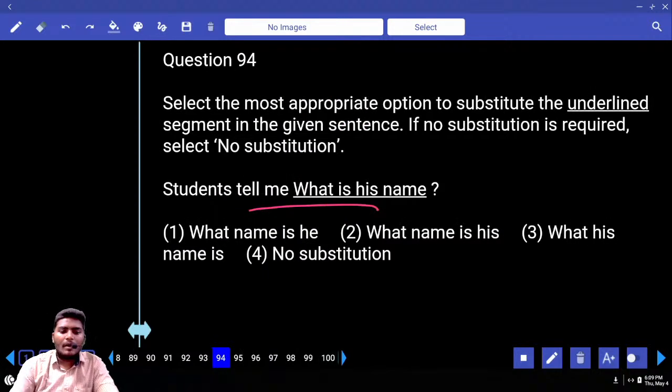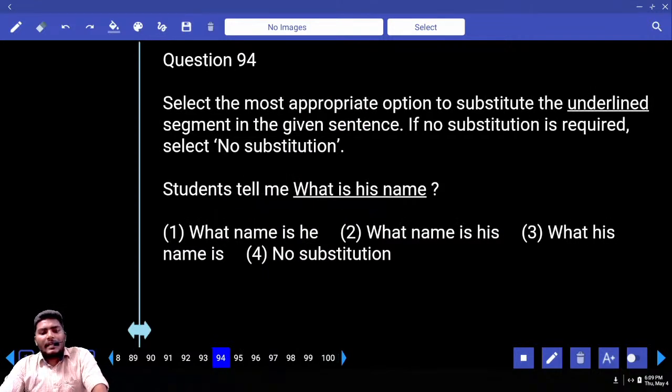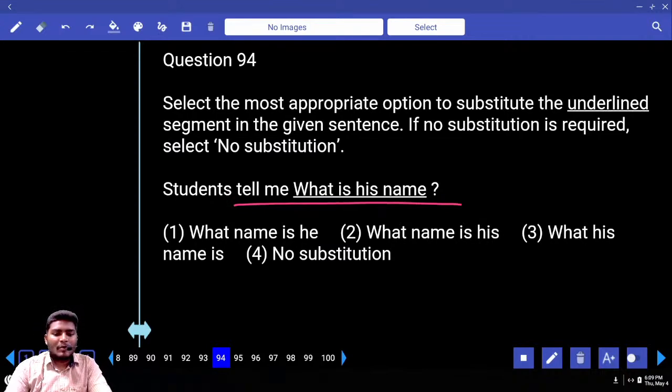Move to 94. Students, tell me what is his name. All the people who have already attended the speech class, you must tell me this answer. Tell me what is his name. Tell me the answer. What his name is. Remember, helping verbs come at the end in the indirect speech.